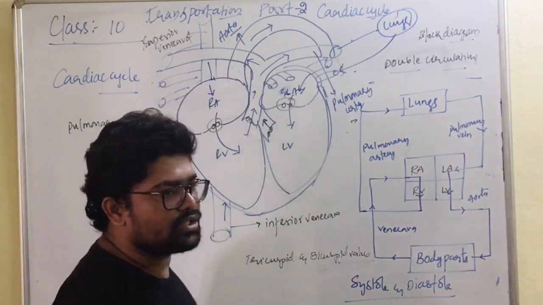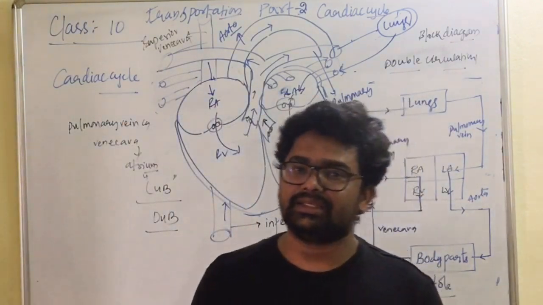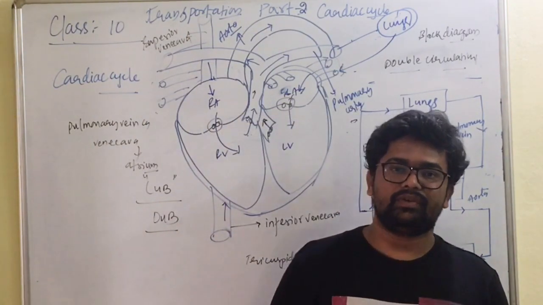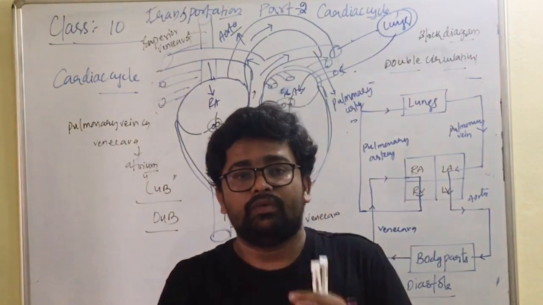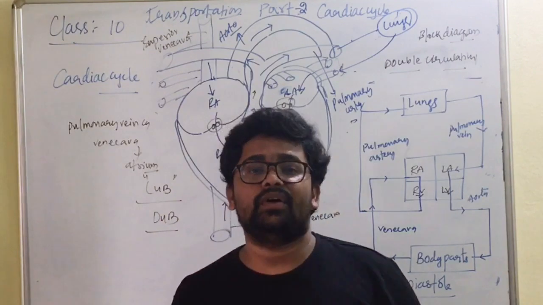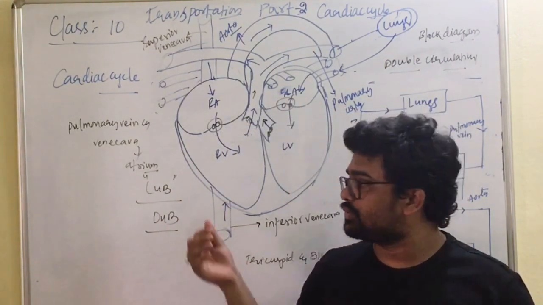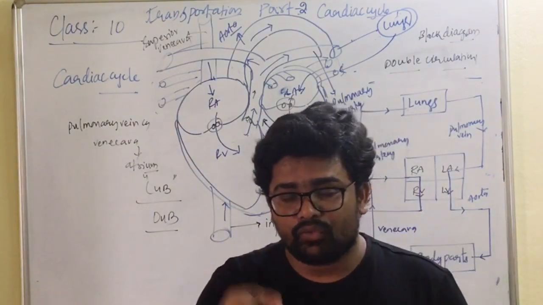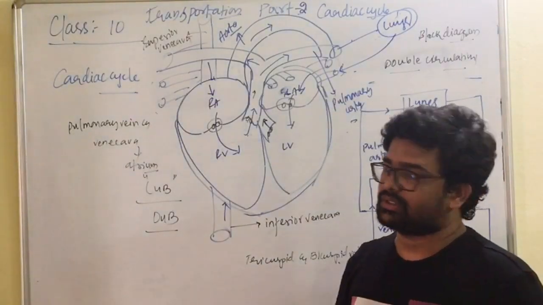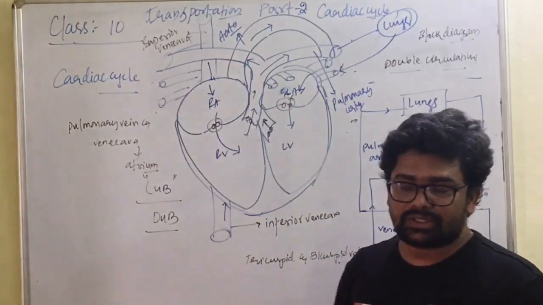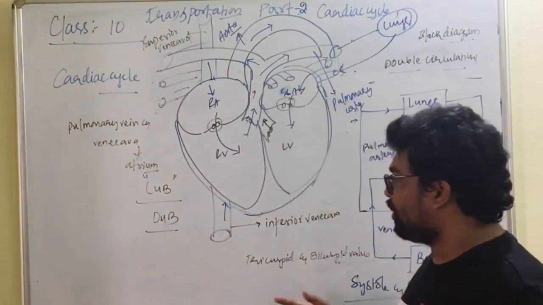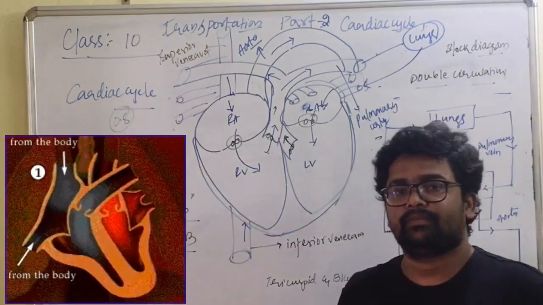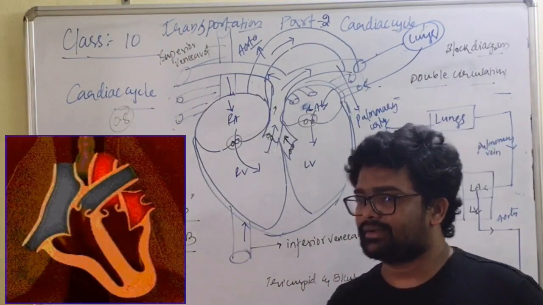These sequential events of contraction and relaxation phases of the heart are called the cardiac cycle. Is it clear for everyone? When we get a lub sound: when the valves present between the chambers of the heart close, the heart produces a sound called lub. When do we get a dub sound? When the valves of the blood vessels close, we produce a sound called dub. So these events where one contraction and relaxation happens is called the cardiac cycle. Is it clear for everyone? So this is the process of the cardiac cycle. Hope it is very clear.